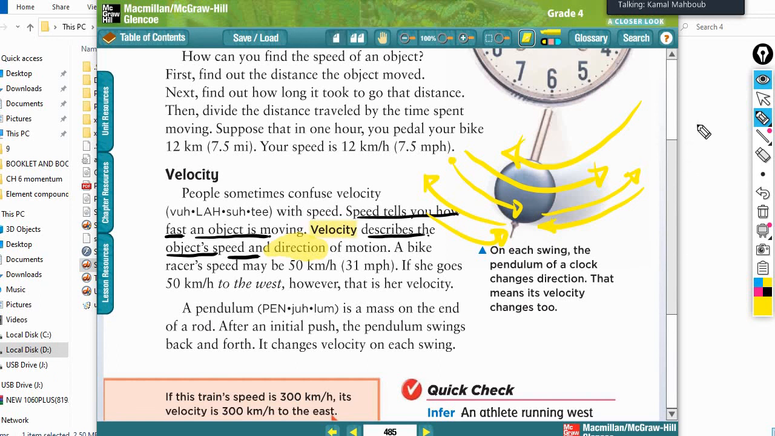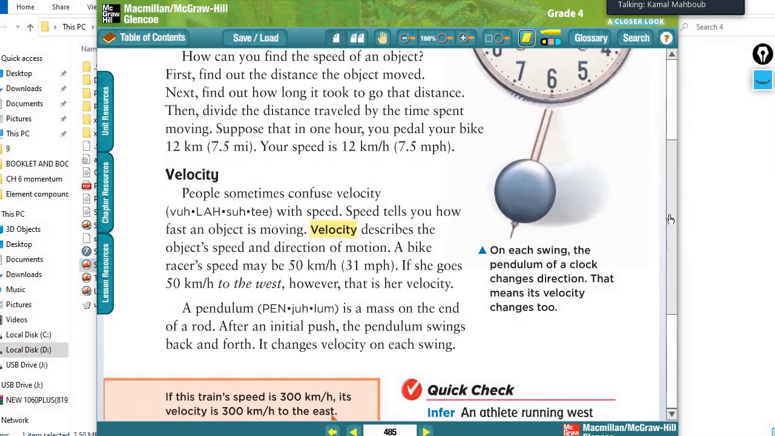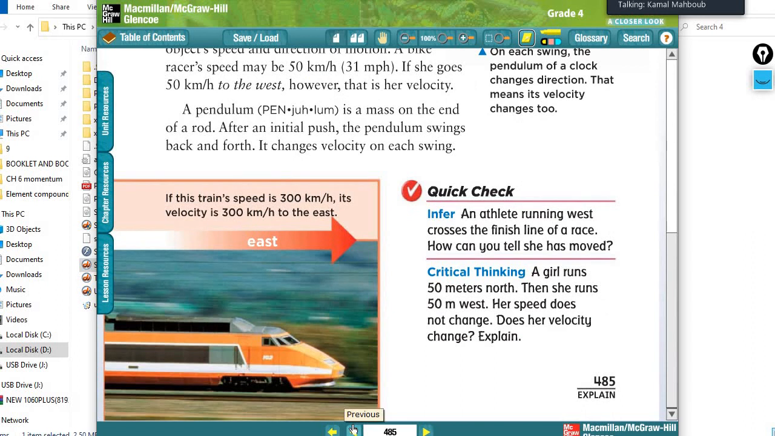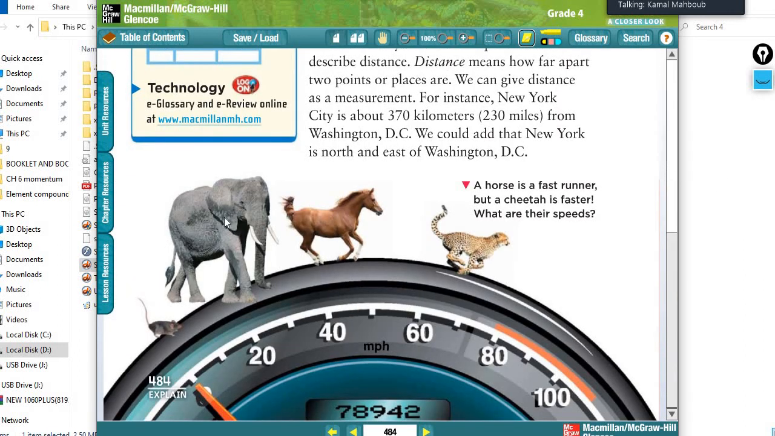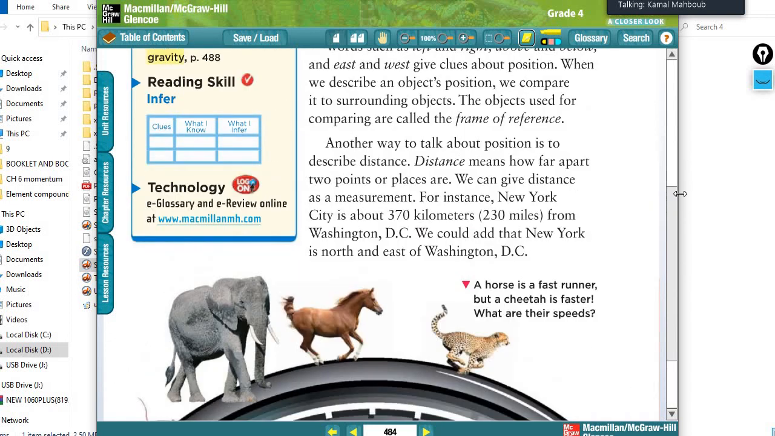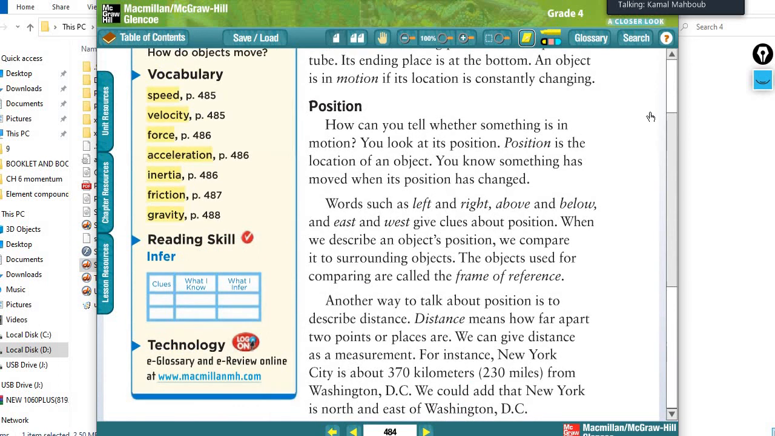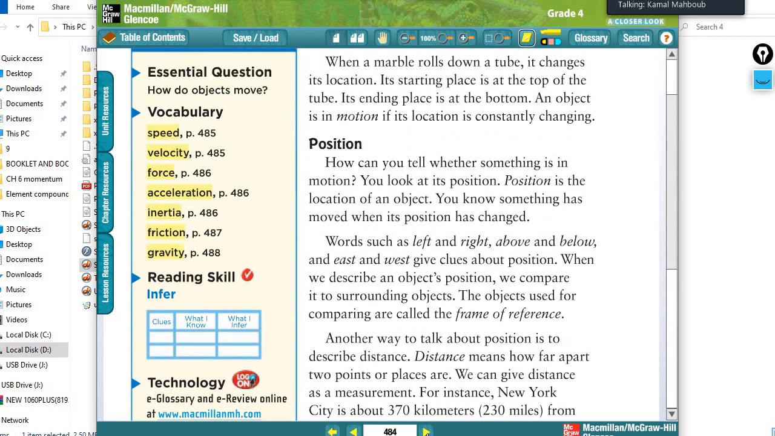By the way, we have a lot of examples. You can look in your book at this train, on the previous page. Also, we have a lot of examples about the speed of a cheetah, horse, elephant, mouse. All of them have speed, and you can understand that more from the examples in your book. And also, we explained a lot of examples today.